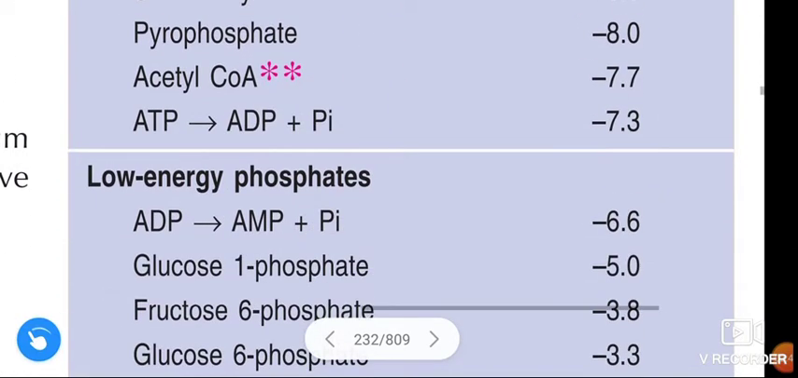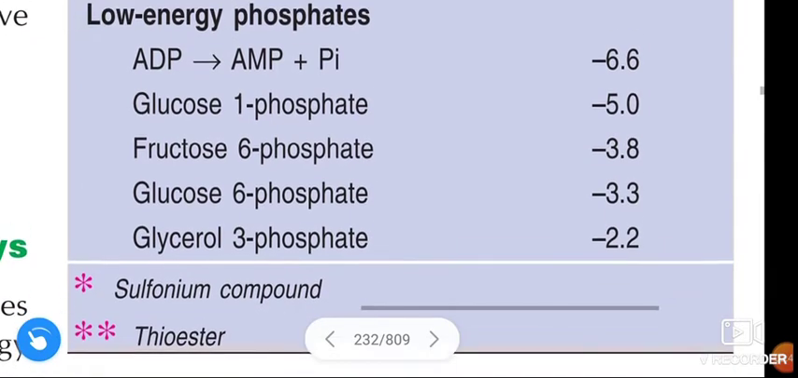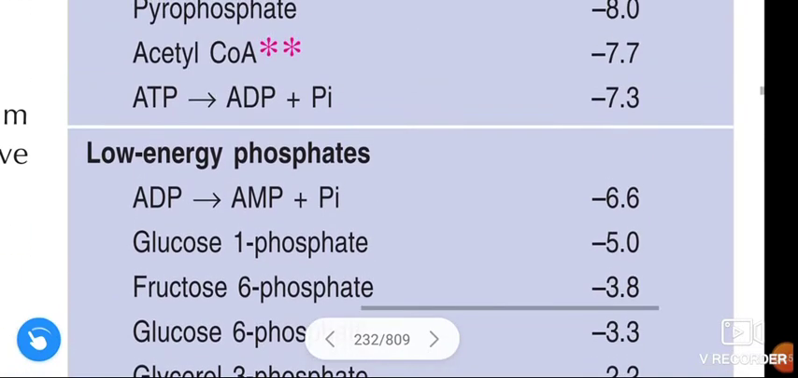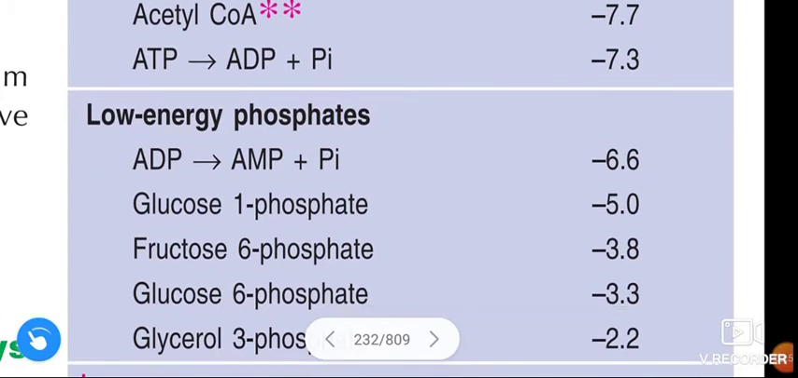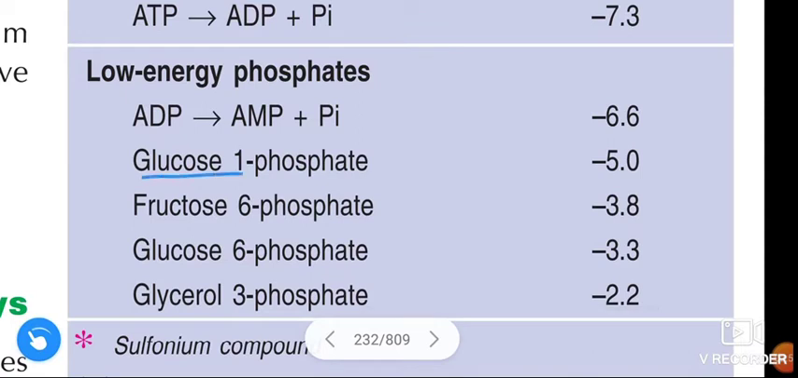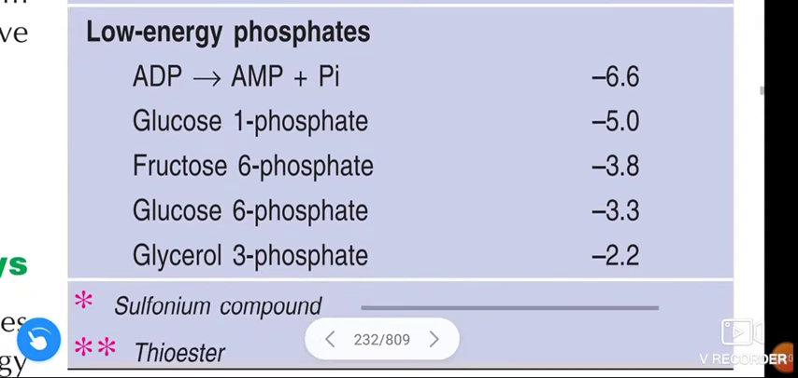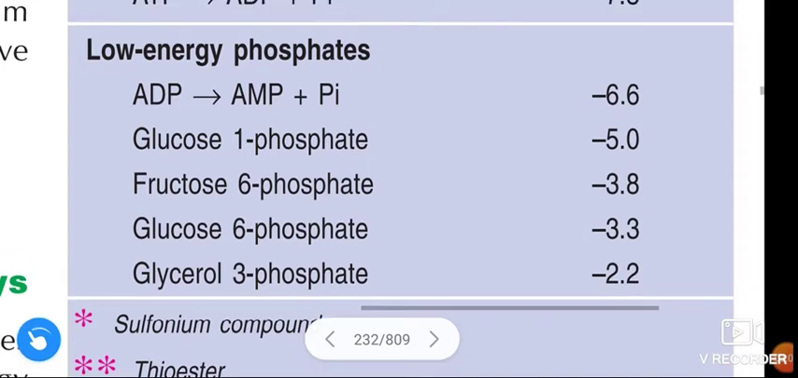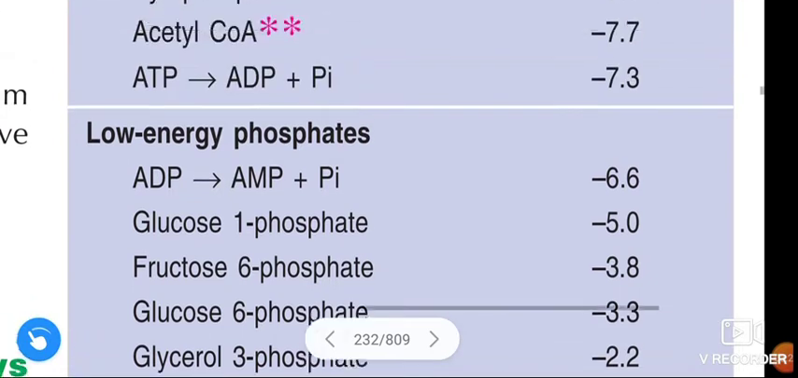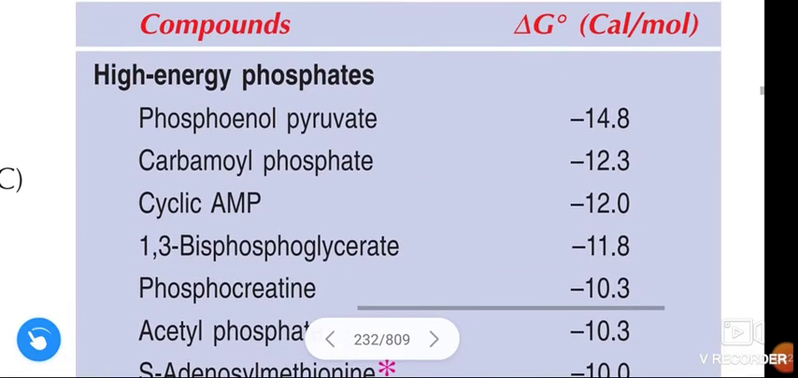Let's see the low energy phosphates. Low energy phosphates are ADP, glucose 1 phosphate, fructose 6 phosphate, glucose 6 phosphate, and glycerol 3 phosphate. These are the low energy phosphates. It is important to remember these examples.